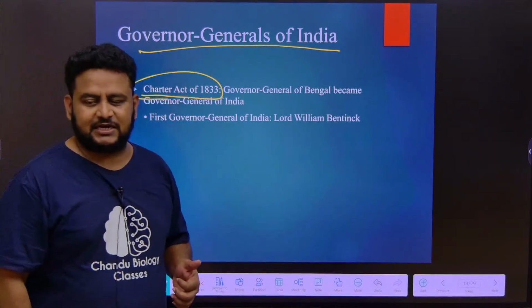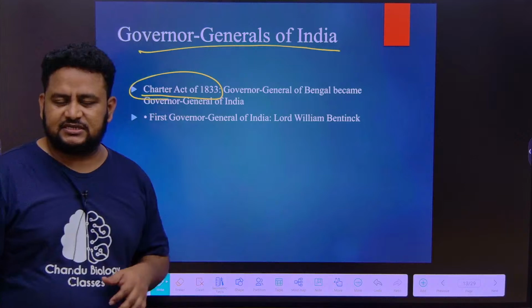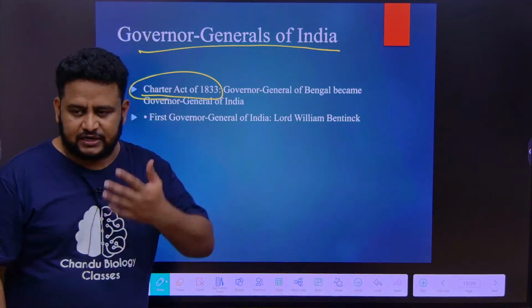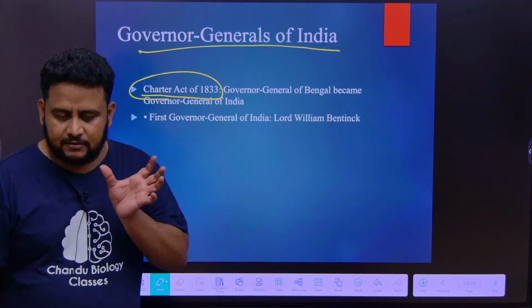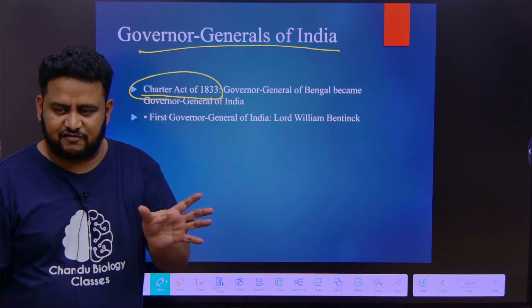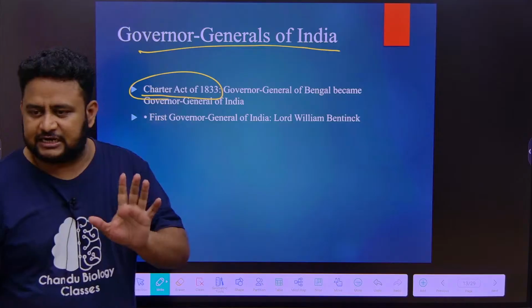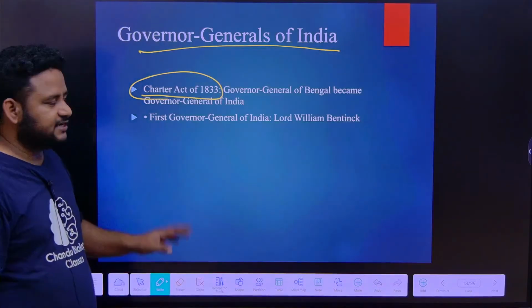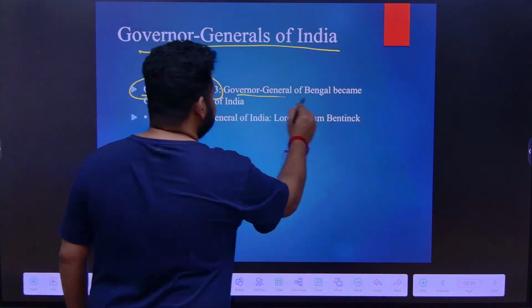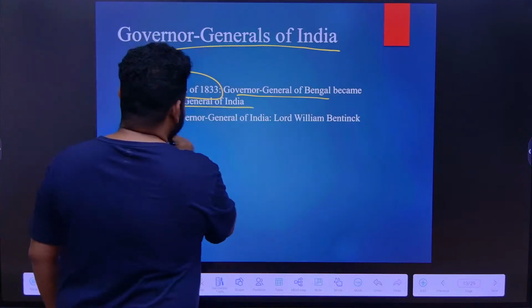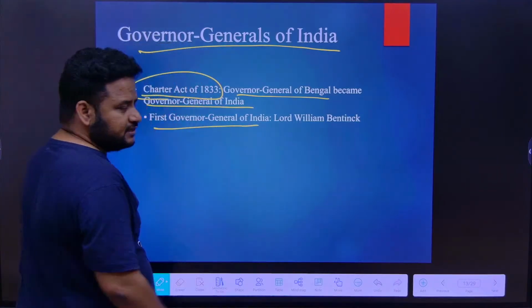They asked this multiple times in the examination. If they ask which act changed the position of Governor General of Bengal to Governor General of India, it is the Charter Act of 1833. The Governor General of Bengal became Governor General of India. The first Governor General of India is Lord William Bentinck.